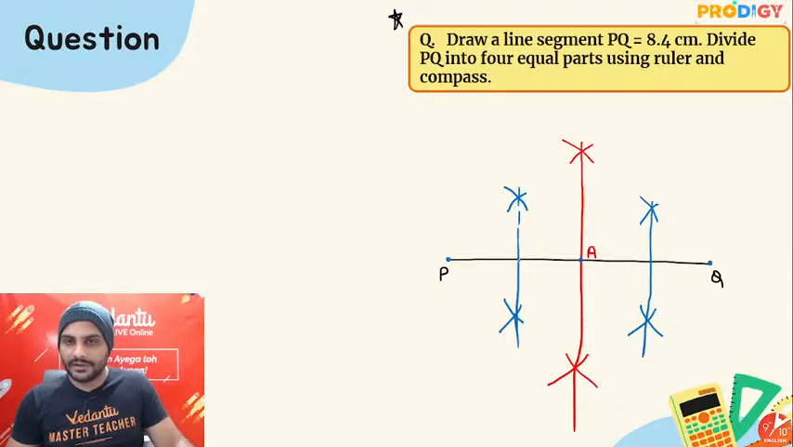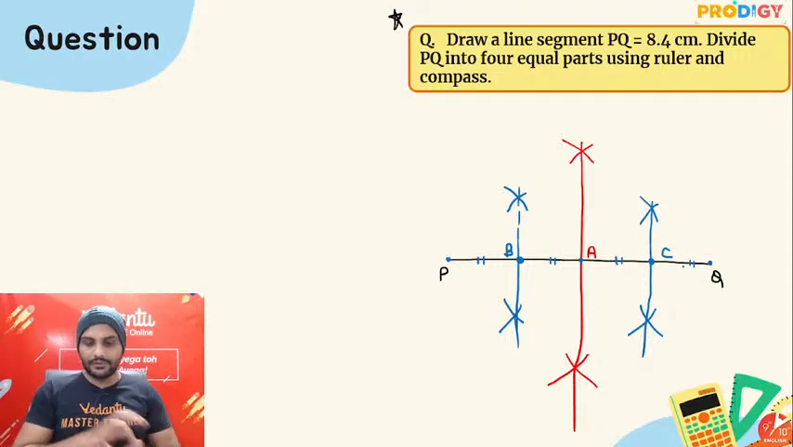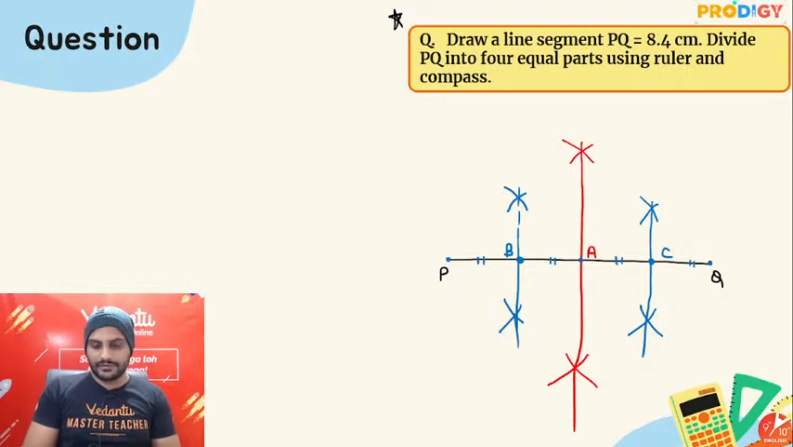Let's say this will be your point B, this will be your point C. So I can say PB and AB will be equal here, and obviously at the starting PA and AQ are equal, so their halves are also going to be equal. So this is how you will be getting all 4 equal parts.